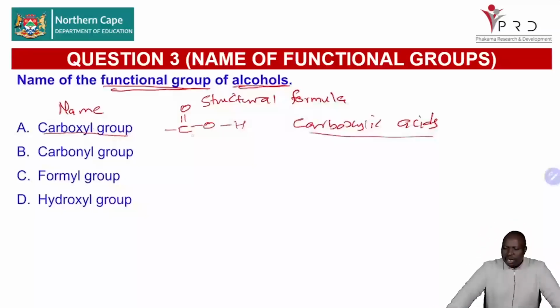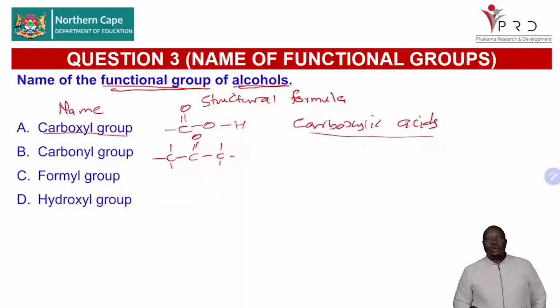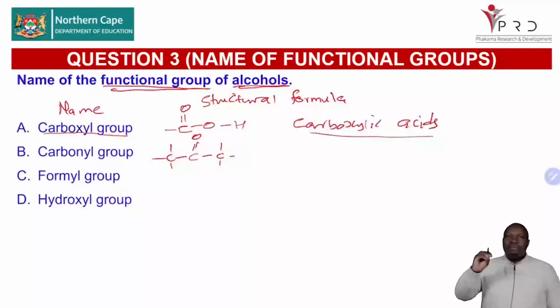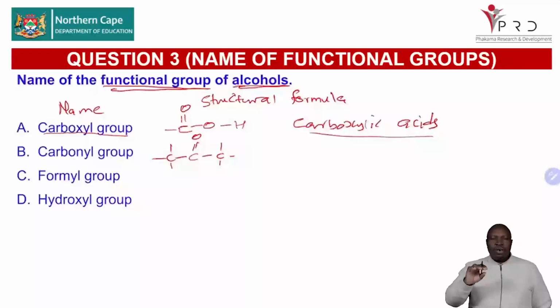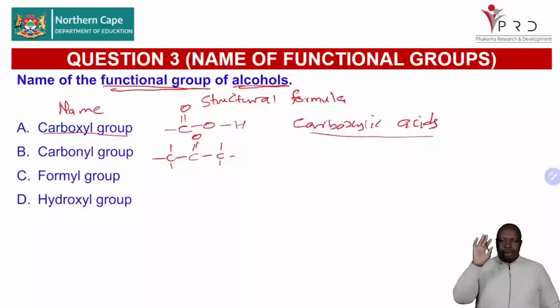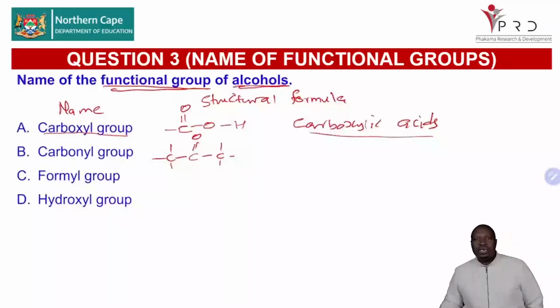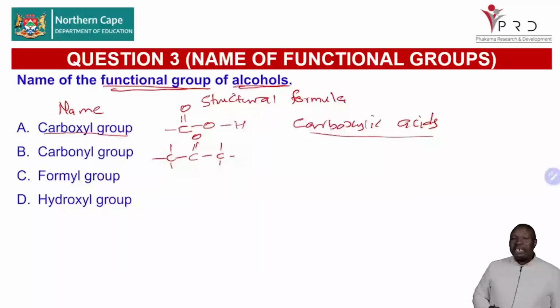For B, we're saying carbonyl group. Now let's check what a carbonyl group is. A carbonyl is a C double bond O. In this case, it must be surrounded by 2 carbons. So it is very important that the C double bond O must be surrounded by 2 carbons. And each carbon, at all material times, must be surrounded by 4 bonds around it. And that's how you will write a carbonyl.